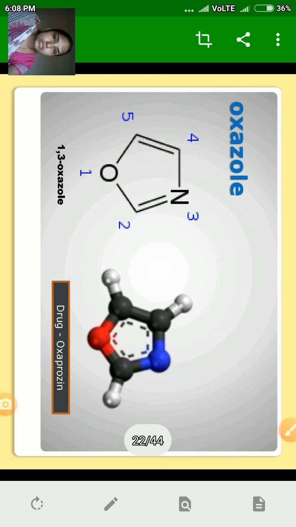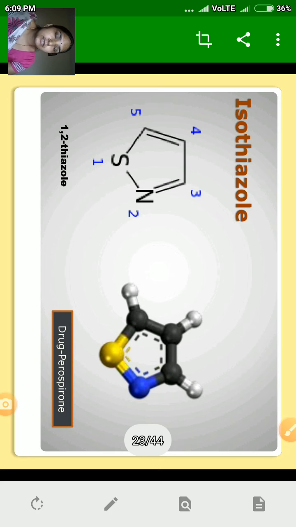Next compound is oxazole. In oxazole, there are two heteroatoms. One is oxygen and one is nitrogen. This is called oxazole because one heteroatom is at number one and the second heteroatom is at the third position. Its IUPAC name is 1,3-oxazole. Oxa for oxygen, aza for nitrogen, and ole for 5-membered ring. And 1 and 3 indicate the position of heteroatoms in the ring. The name of the drug where oxazole is present is oxaprozin.